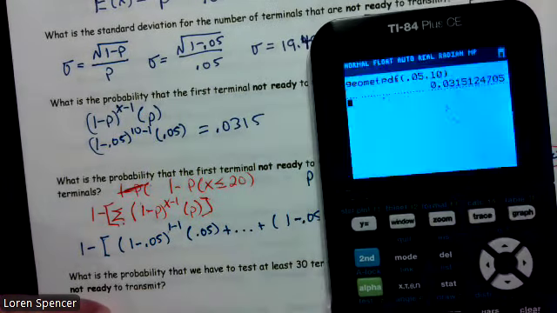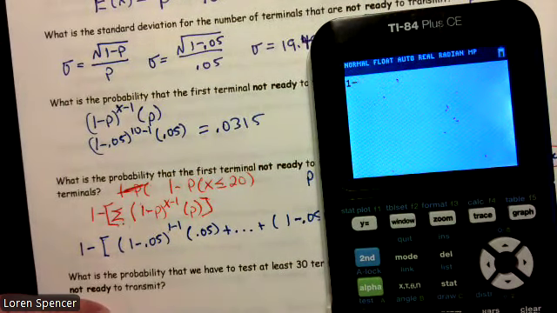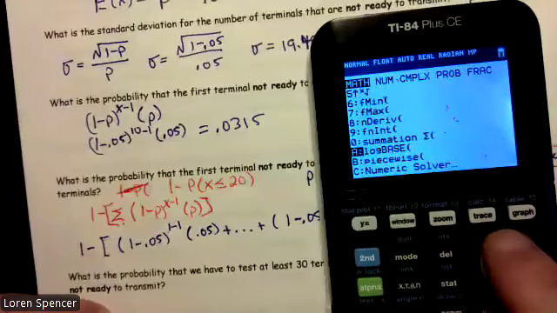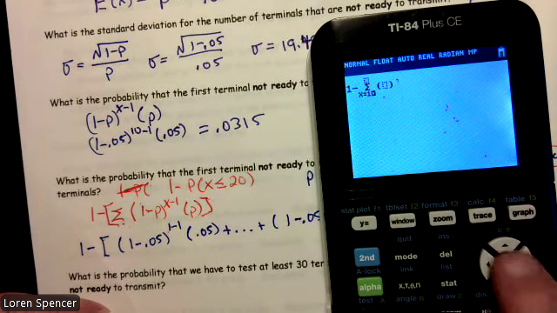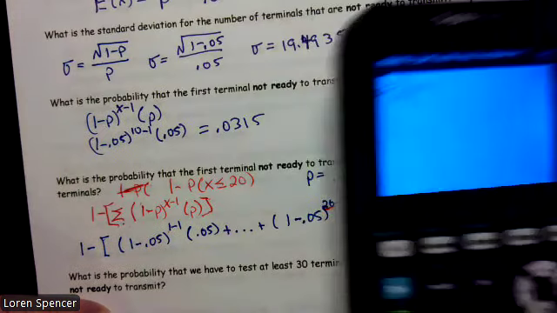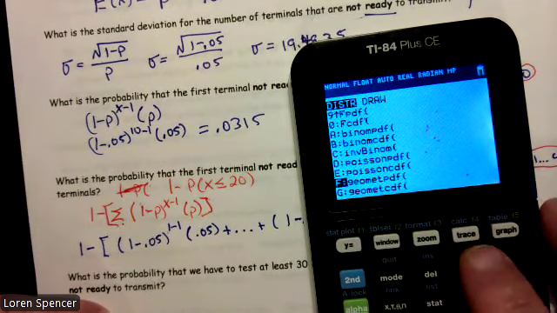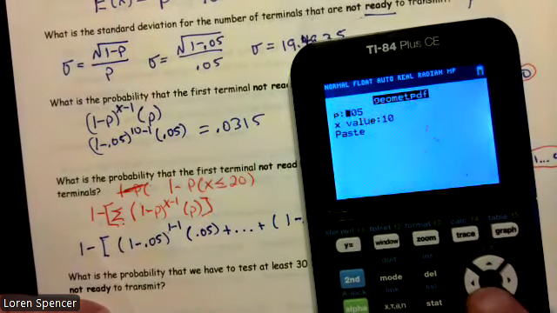So here we go. 1 minus math, summation, x, 1, 20, second vars, binomial geometric PDF, excuse me, 0.05.